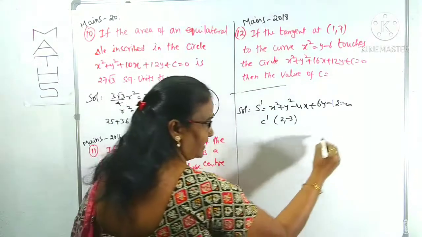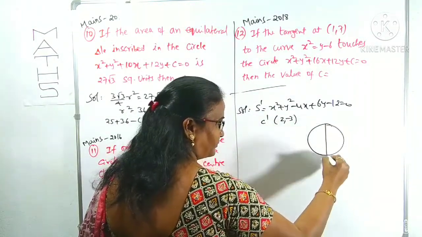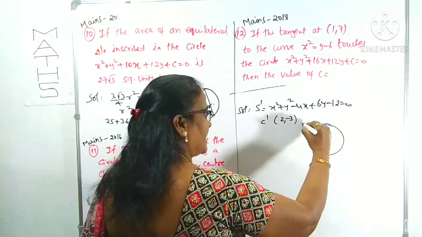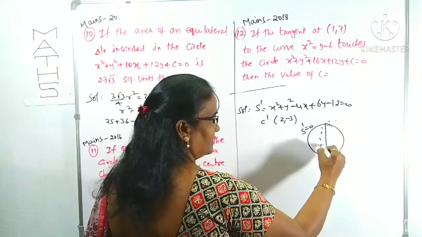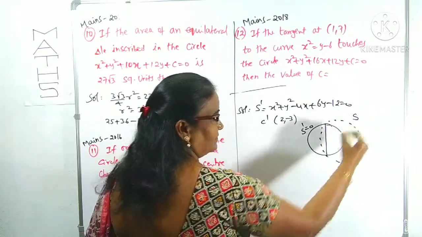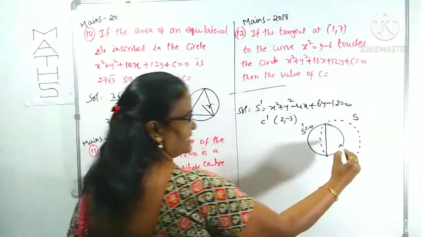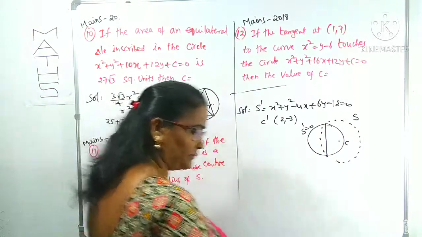Now I will draw the figure. This circle has a diameter like this. The diameter of S dash is a chord of another circle. This is another circle. What is this circle? The S circle. The center of this S circle is given as some C.